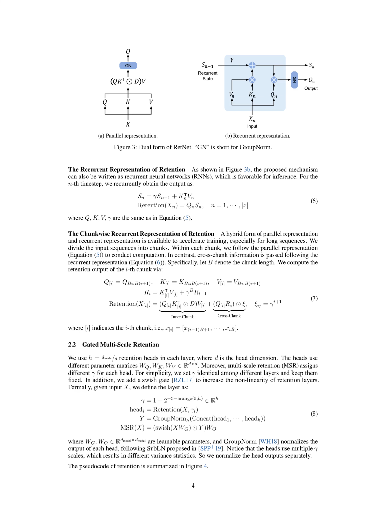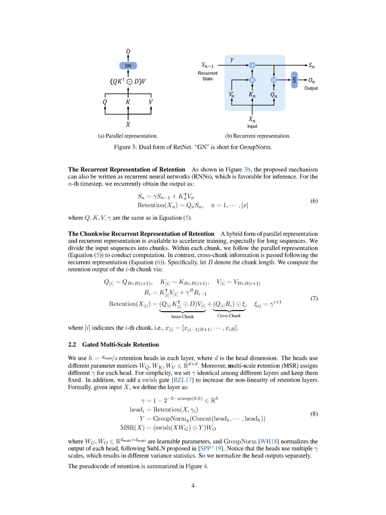The recurrent representation of retention is a bit different. It's written as a recurrent neural network, RNN, which is beneficial for inference. For each time step n, we calculate an output S_n by multiplying the previous output S_{n-1} by gamma and adding the product of the transpose of K_n and V_n. The retention of X_n is then calculated by multiplying Q_n and S_n. We can also use a hybrid form of these two representations to speed up training, especially for long sequences.